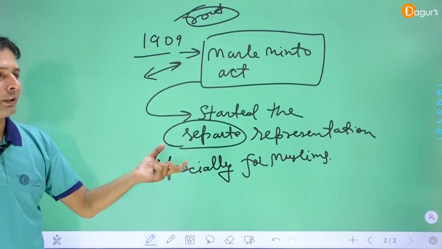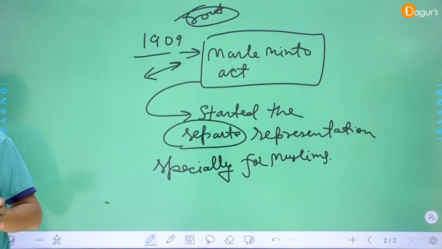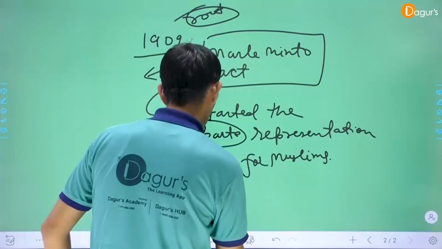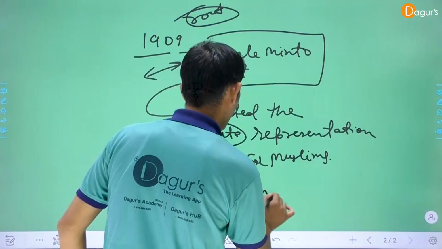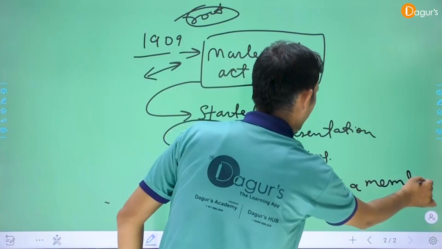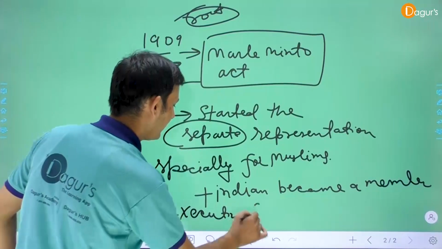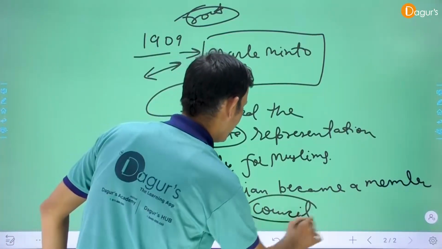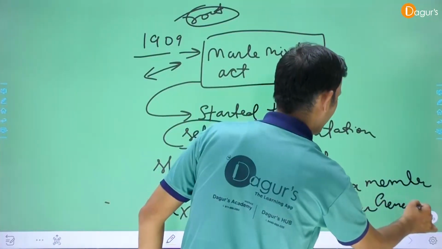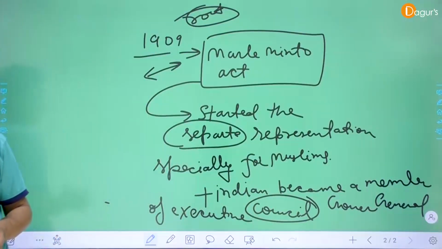Indians were also included in the Executive Council of the Governor General. Indians became members of the Executive Council of the Governor General or Viceroy.